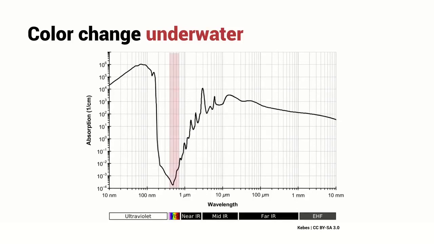If we look just at the visible band and then mark blue and red, we can see that red light is absorbed more than blue light. And this explains why when you're underwater and the further you go underwater, the light has got much more of a blue tint to it. You tend to lose colors like red and green. They tend to disappear and everything starts to look blue, because only the blue light is able to penetrate through a big column of water.